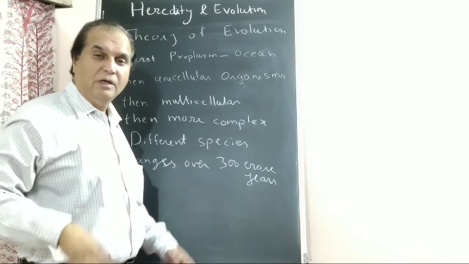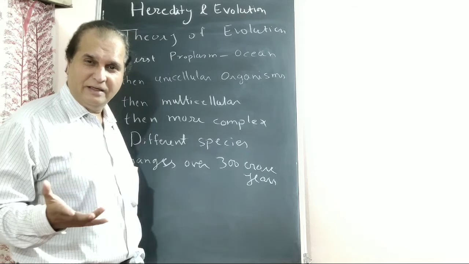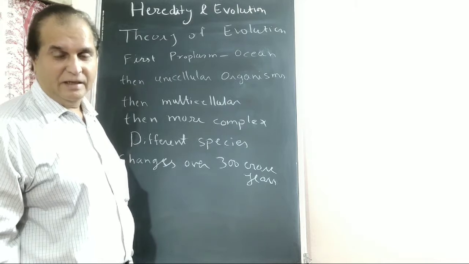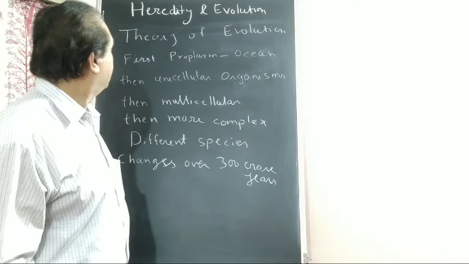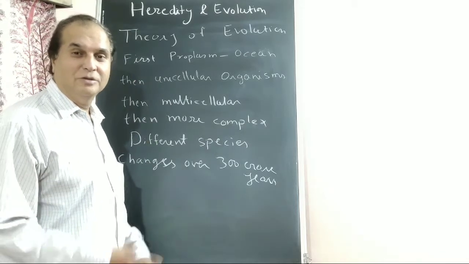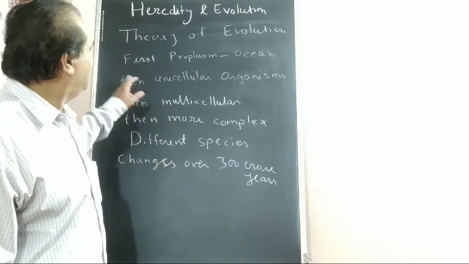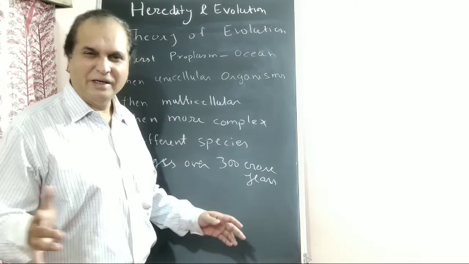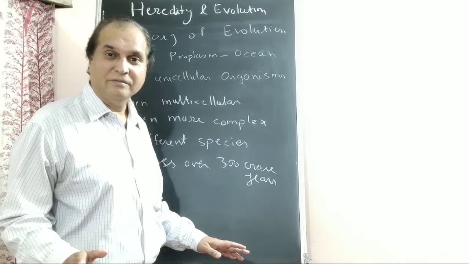According to the theory, our body is made up of cells, cytoplasm, this you have studied, and the smallest part, protoplasm. Understanding? Then different organelles. First protoplasm was formed in the huge ocean, so much protoplasm. Then slowly unicellular organisms like amoeba were formed long back.